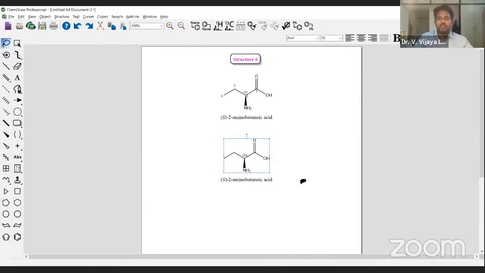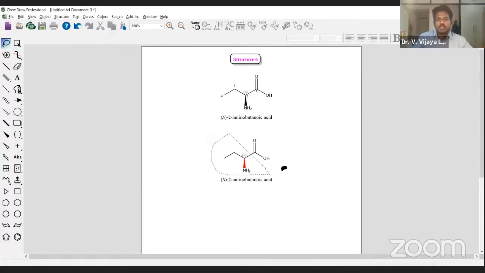Otherwise, if you want to attribute different kinds of colors, for example, this is a thick wedged bond. This is something that you want to give a different color. Select that particular bond with the marquee or lasso tools. Then go to the color option in the general toolbar, top right corner, and give another color to that, so that it looks a little different. That's how you can attribute the colors.